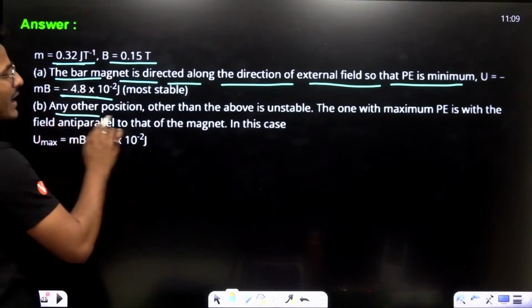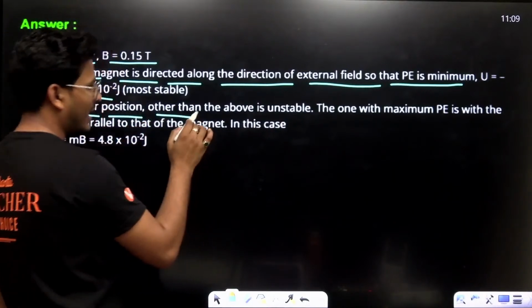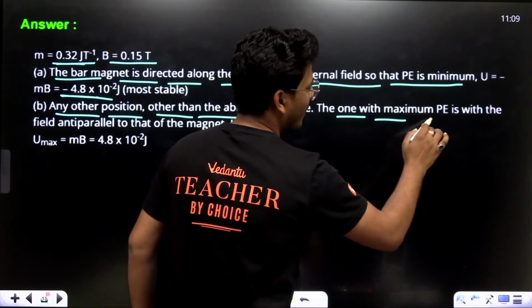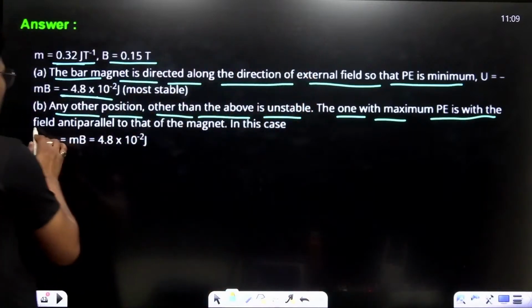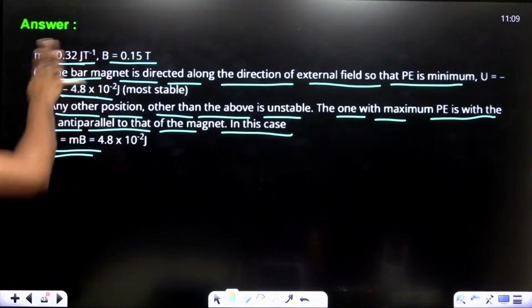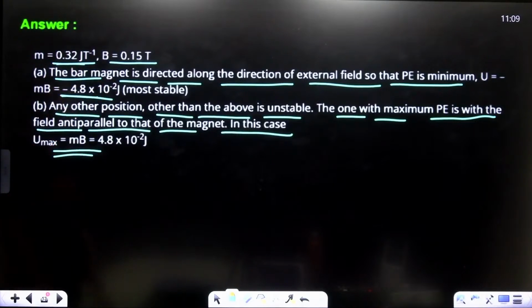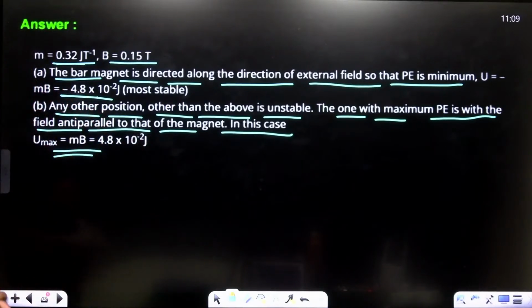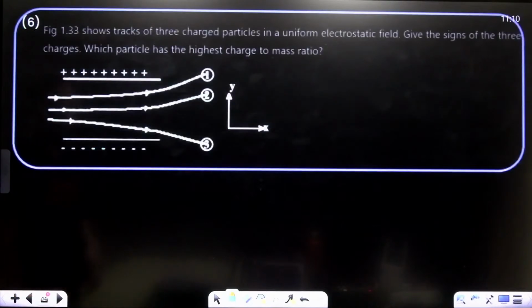Now, any other position other than the above is unstable. The one with maximum potential energy is anti-parallel to the magnetic field. In such a case, the product is the same again, but it's 4.8 into 10 to the power minus 2. It's positive. Here, negative, and this is positive. Alright. Now, moving to the next.